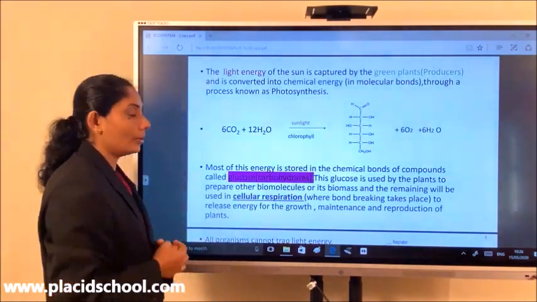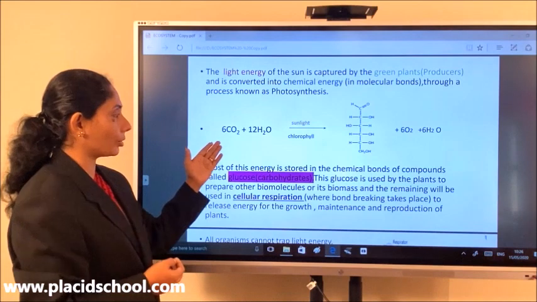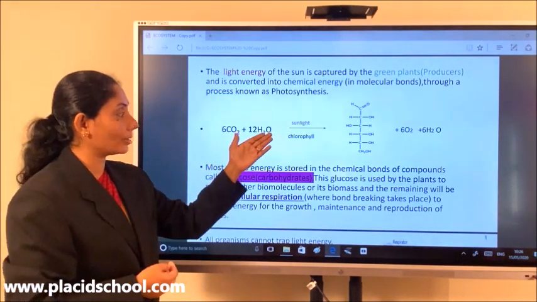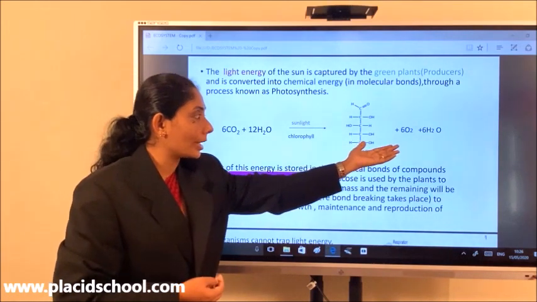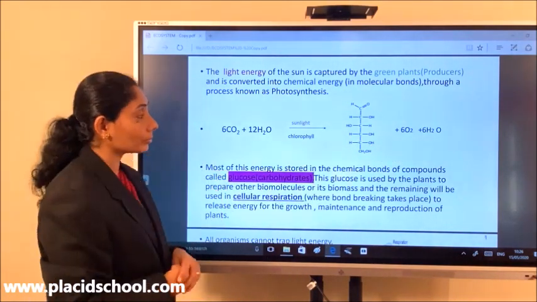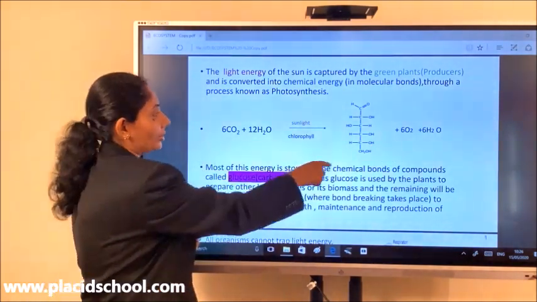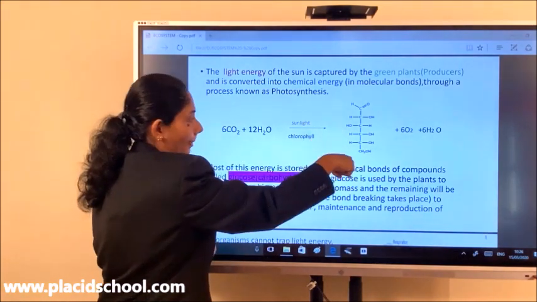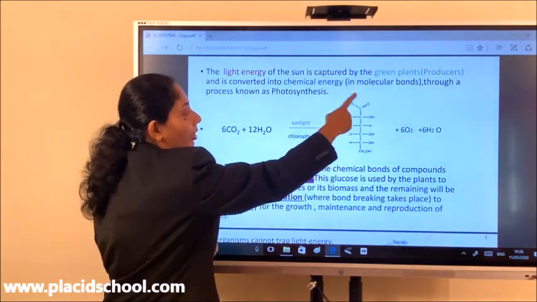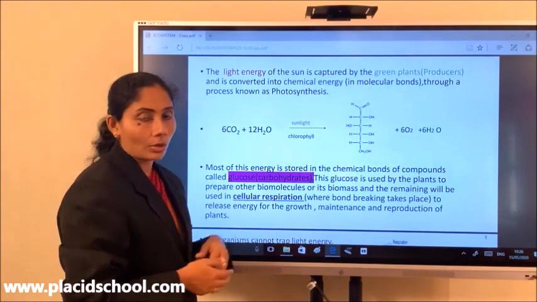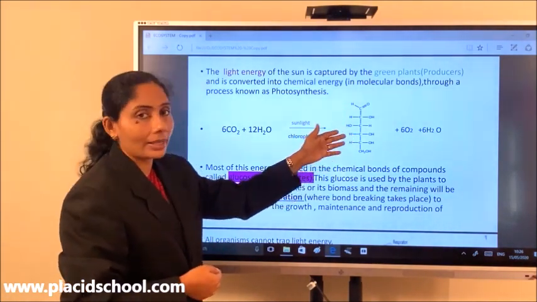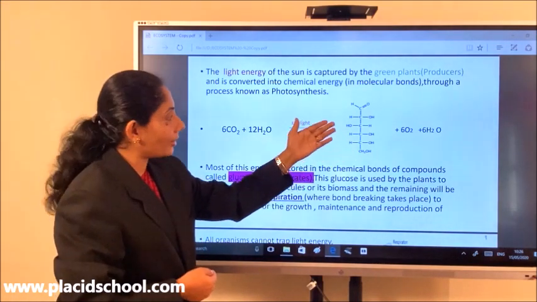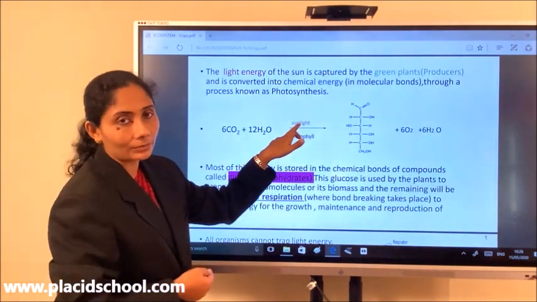I have written the equation of photosynthesis: 6CO2 plus 12H2O, in the presence of light and chlorophyll, forms a molecule of sugar with the release of oxygen and water again. Just imagine, something is being synthesized, there is bond formation taking place. Bond formation requires energy, and this energy comes from light.